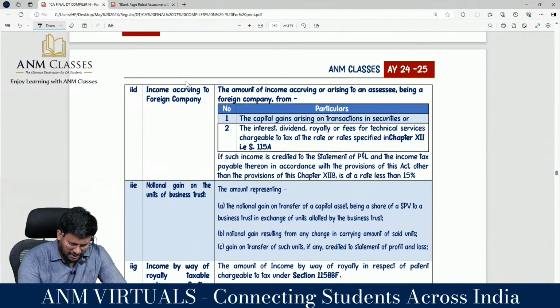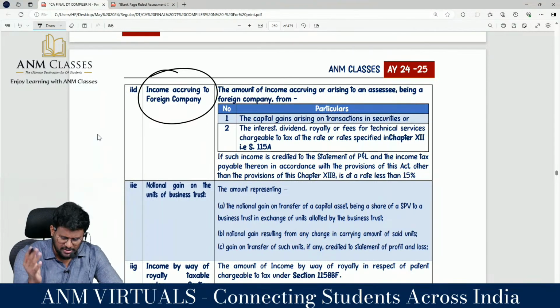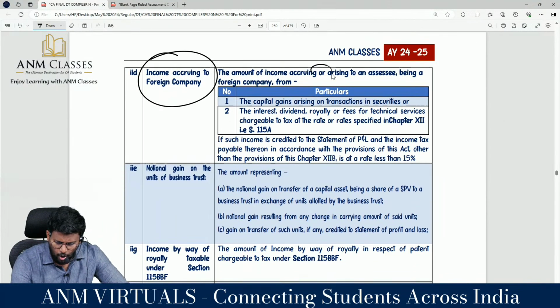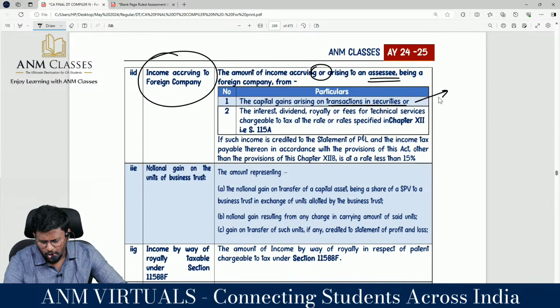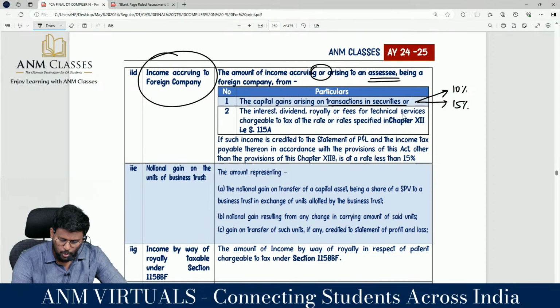The same thing, income accruing to a foreign company. Amount of income accruing or arising to an assessee being a foreign company from capital gain arising on transaction in securities, because that capital gain may be taxable only at the rate of 10% or only at the rate of 15%. The interest, dividend, royalty, fees for technical services, which is chargeable to tax at the rate or rates specified in chapter 12, that is 115A.